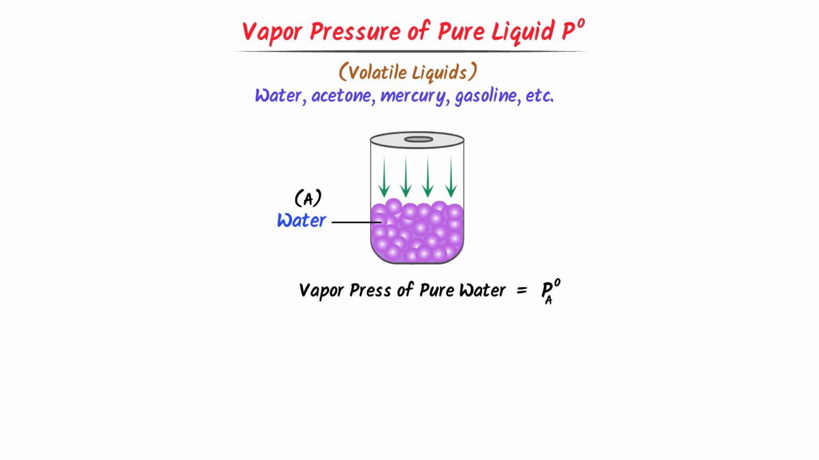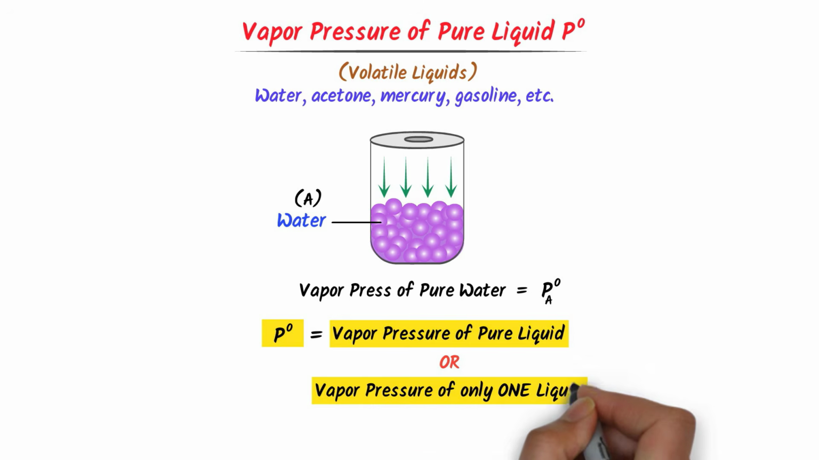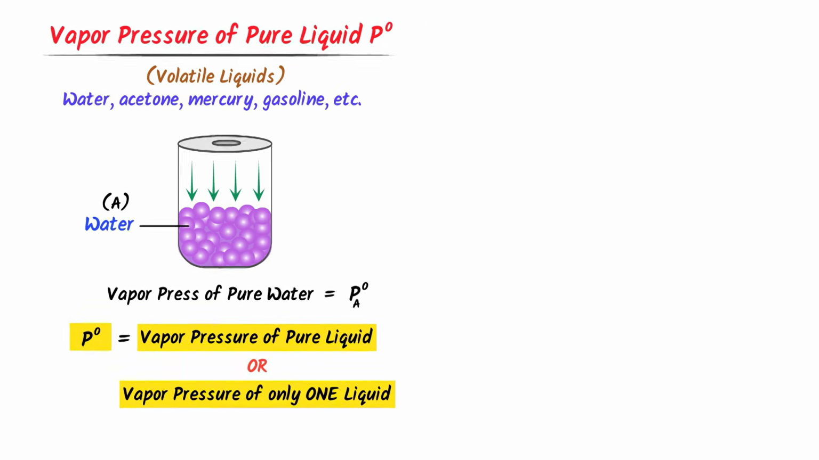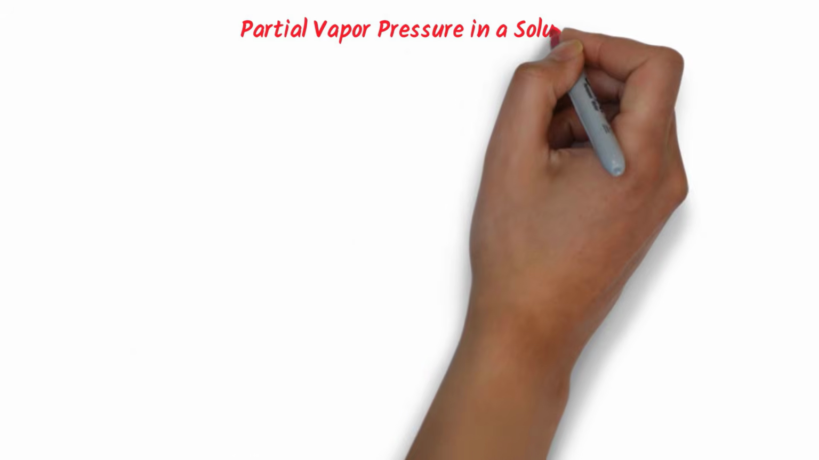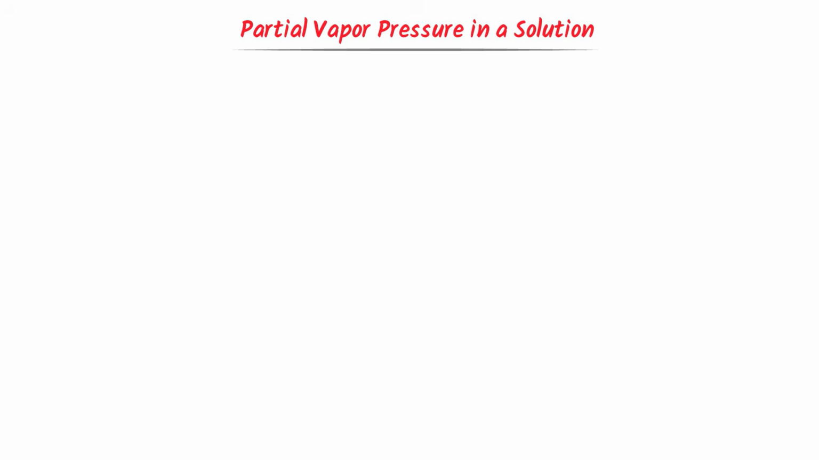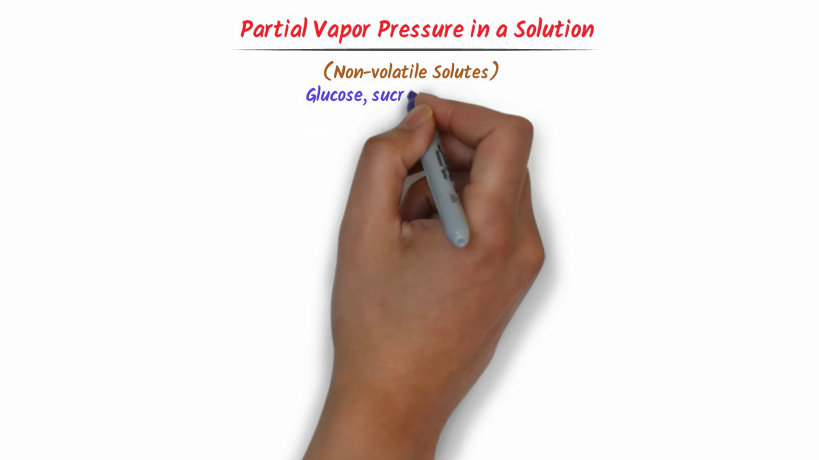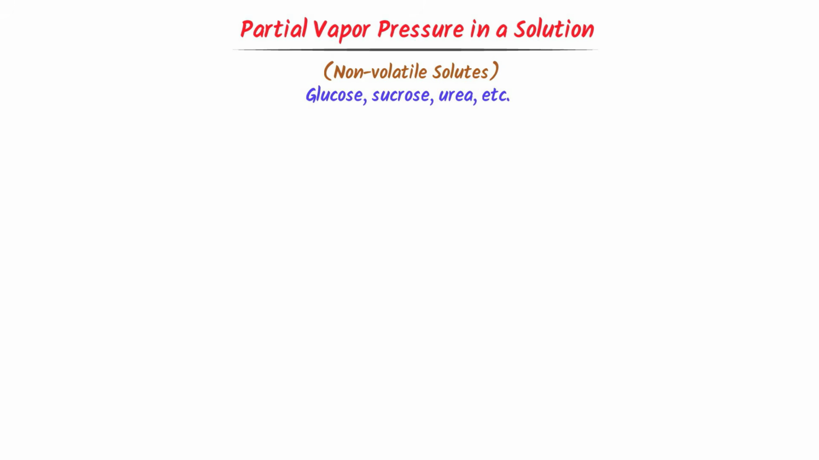Let me repeat it. Vapor pressure of pure water is equal to PA0. Hence P0 means vapor pressure of pure liquid or vapor pressure of only one liquid. Thus note down this fundamental concept. Now we will learn partial vapor pressure in a solution. Remember that the examples of non-volatile solutes are glucose, sucrose, urea, etc.